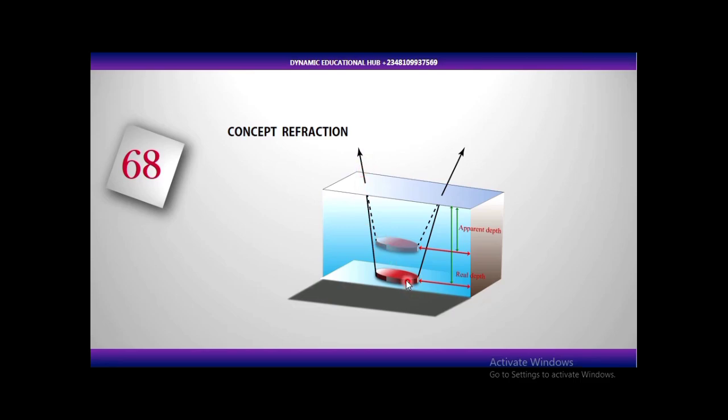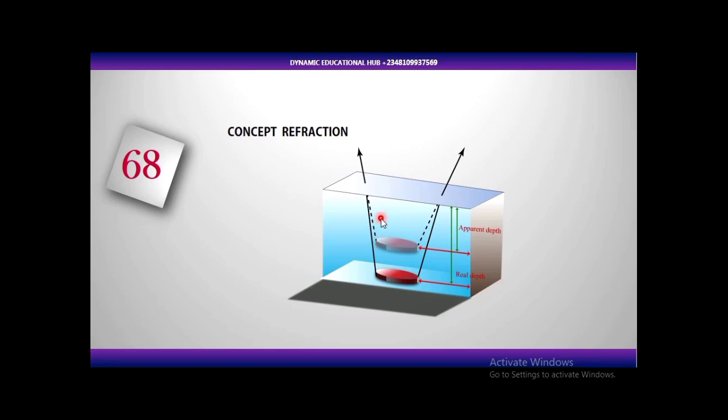Now your eye is going to form an apparent image of that object, and that apparent image is going to be a little bit above the original object. So we now have what? The real object, and the apparent image of that object.